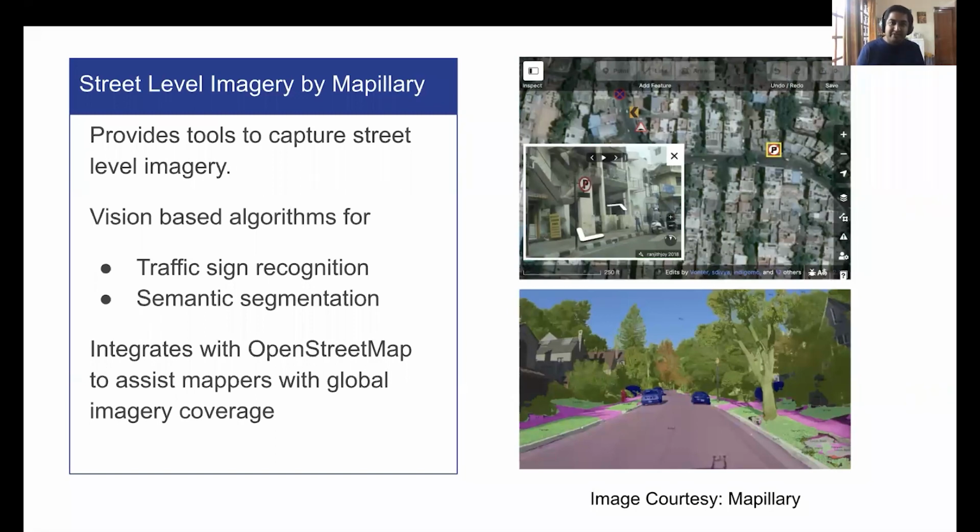So this gives you a flavor of the kind of applications that extracting location intelligence from different kinds of imagery enables, and it results in a much better, more accurate, real-time map on OpenStreetMap. So that's all I have.